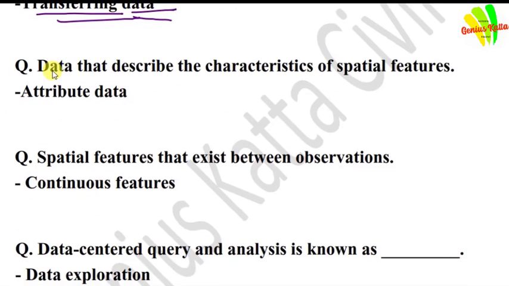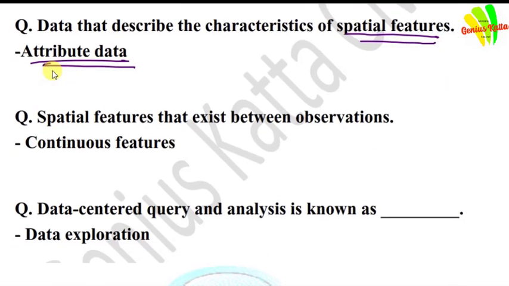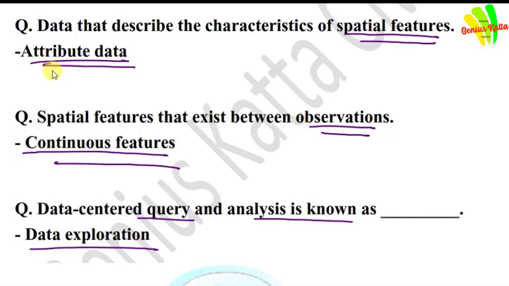Data that describe the characteristics of spatial features. Answer is attribute data. Spatial features that exist between observations. Answer is continuous features. Data query and analysis is known as data exploration.